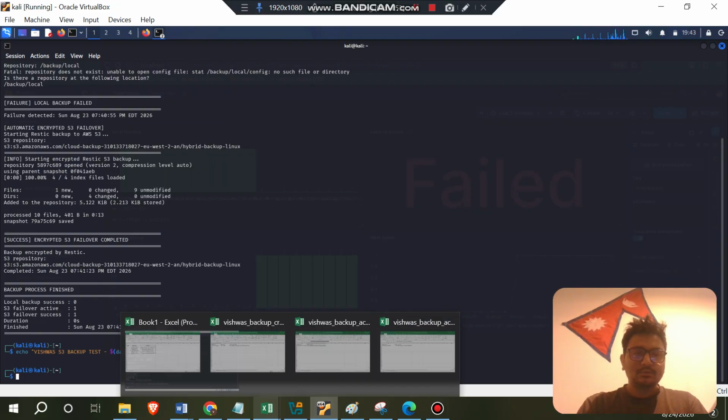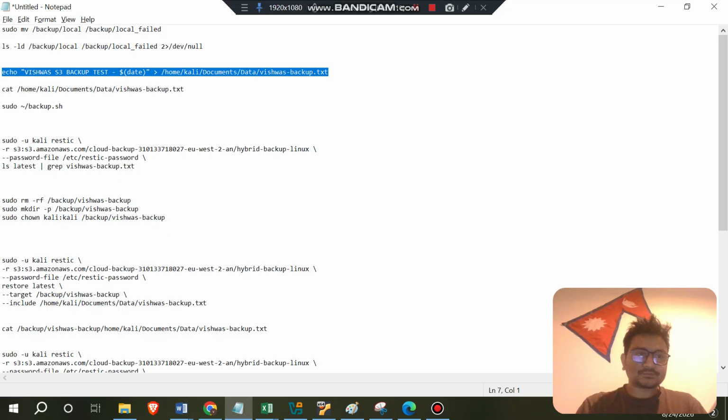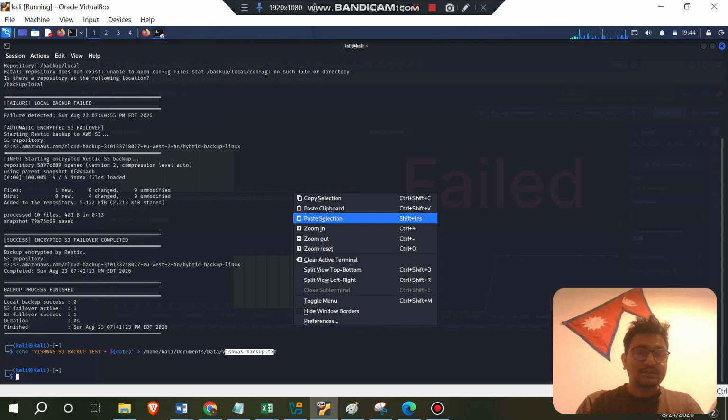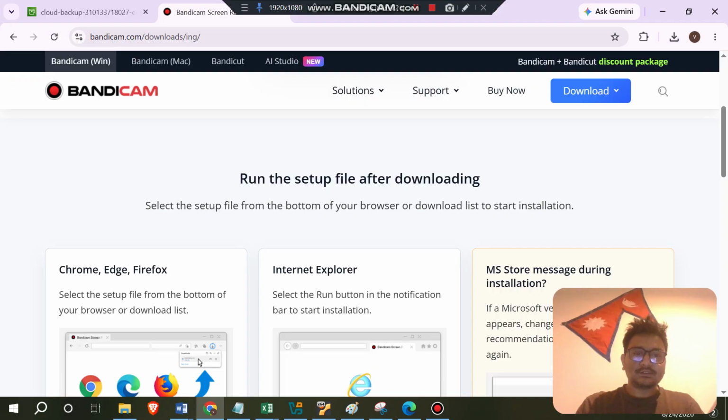Now I saved the backup data into the main folder as a file named Vishwas backup.txt. It should be saved in the S3 bucket because our local folder has failed. I'm going to check whether it's created in the directory.